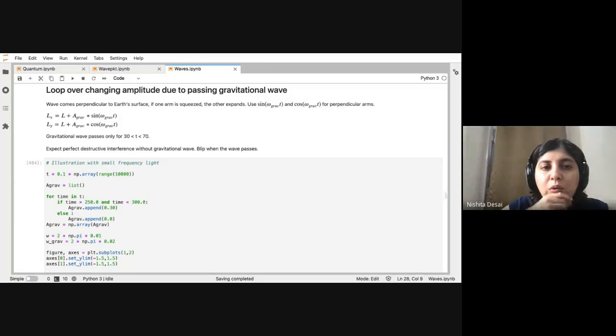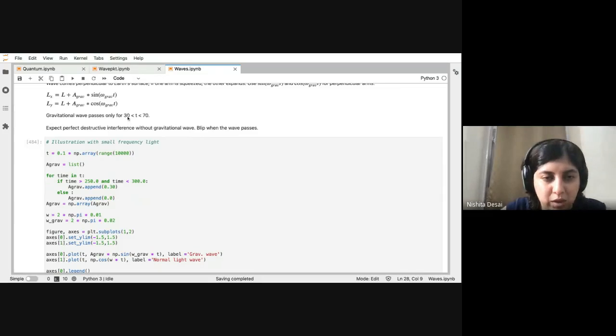What I want to do today is say you have a gravitational wave passing for only a short time. Your time goes from 0 to 100, but the gravitational wave only passes between 30 and 70, and this is how I model the x and y arm using sine and cos functions.